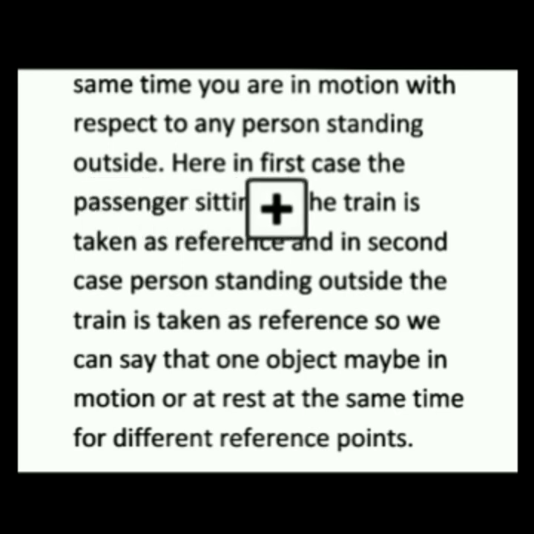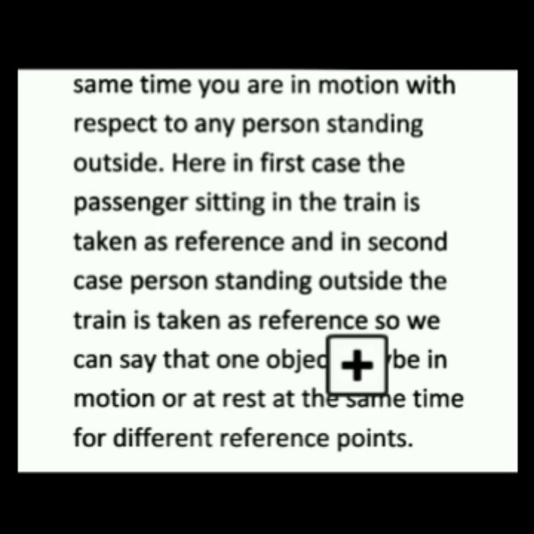Here, in the first case, the passenger sitting in the train is taken as reference, and in the second case, the passenger standing outside the train is taken as reference. Now students, I think you are clear about what is reference.